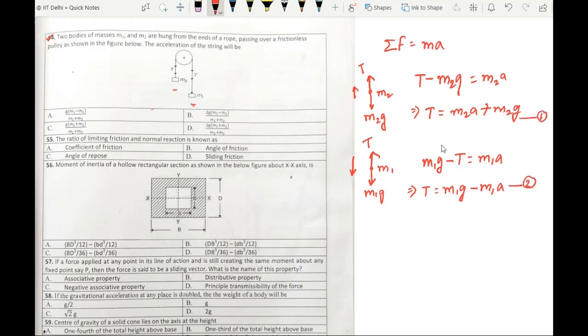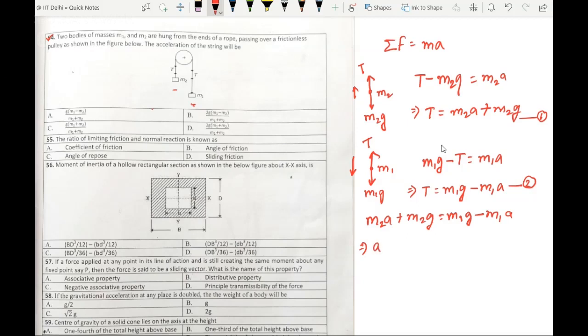So from these two equations we can write m2a plus m2g equals m1g minus m1a.